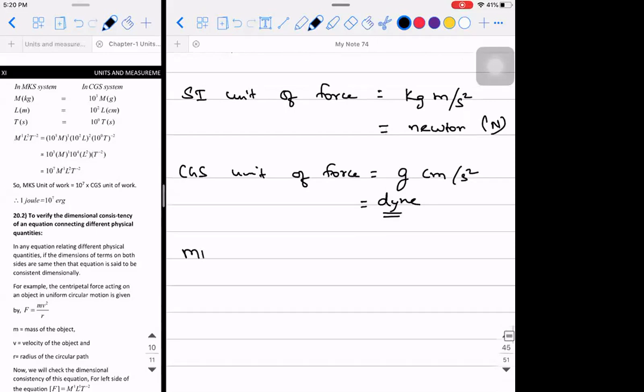So again, you have to do it for the SI system and the CGS system. SI system has mass in kilogram.